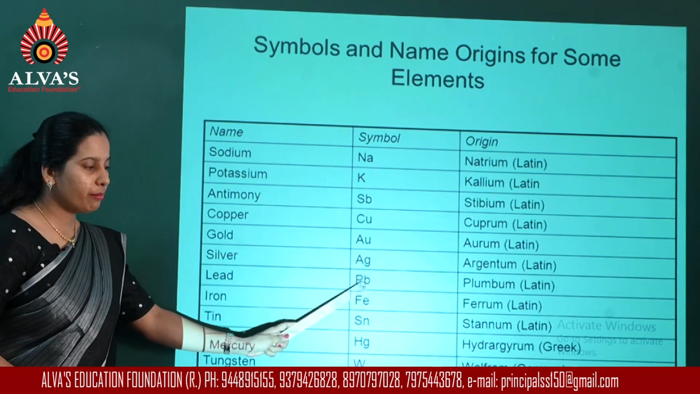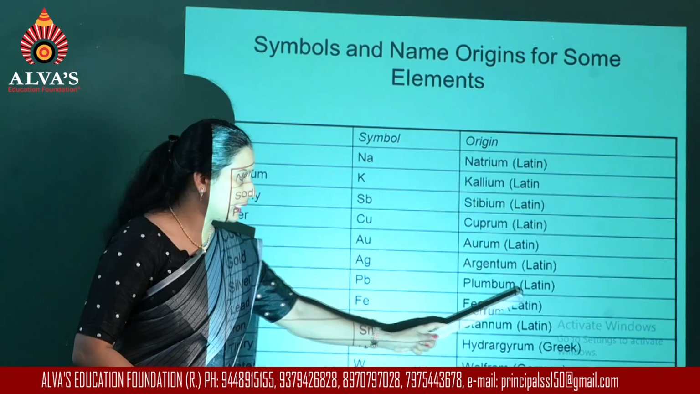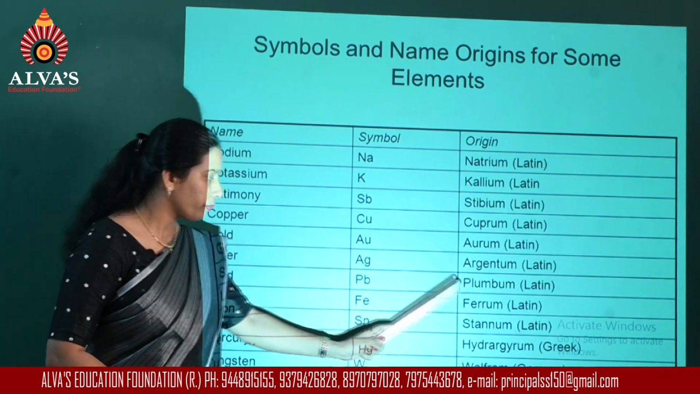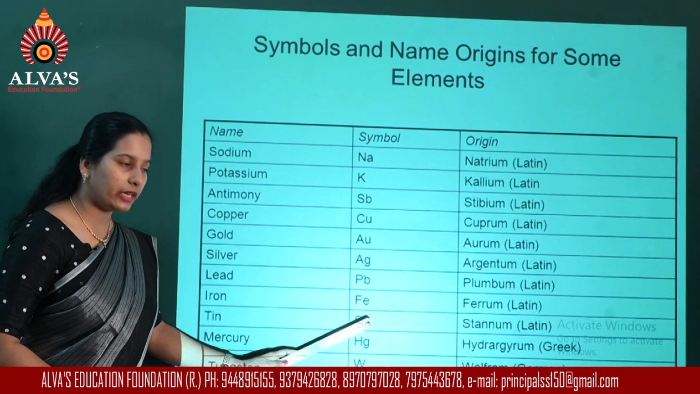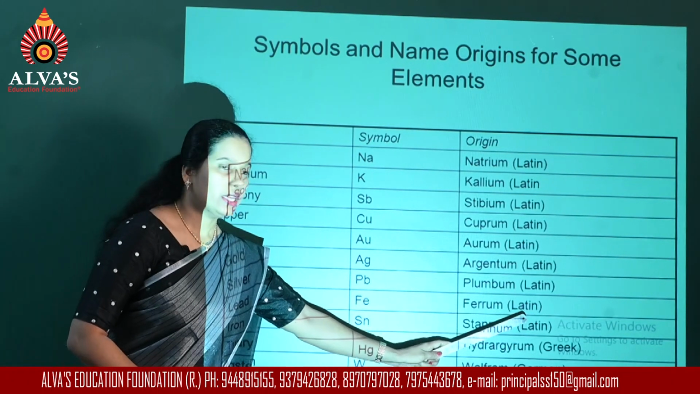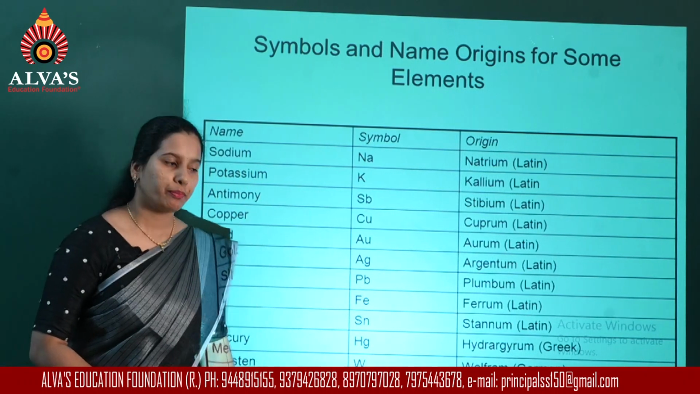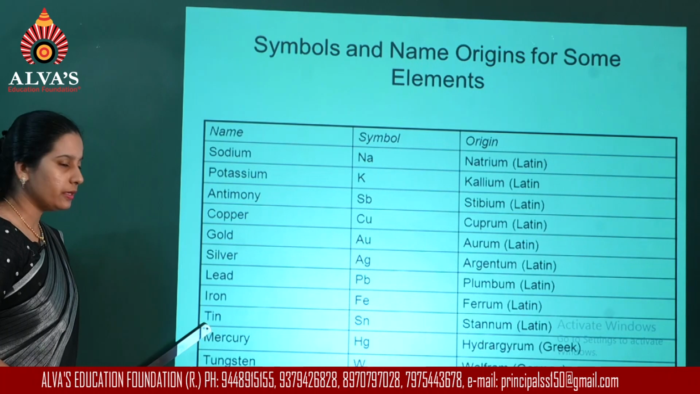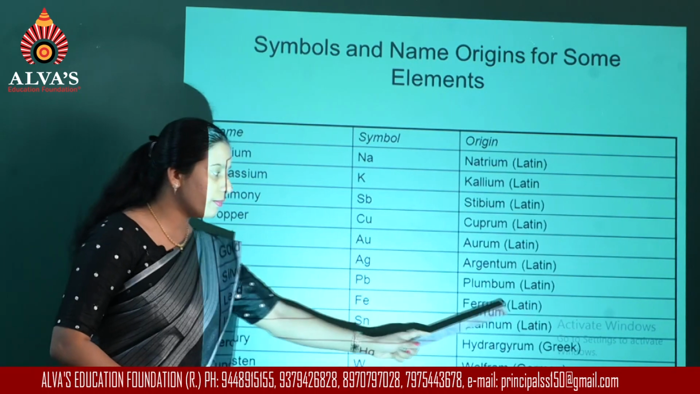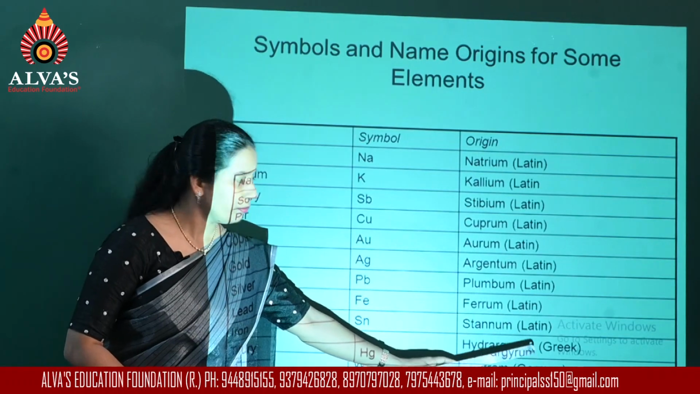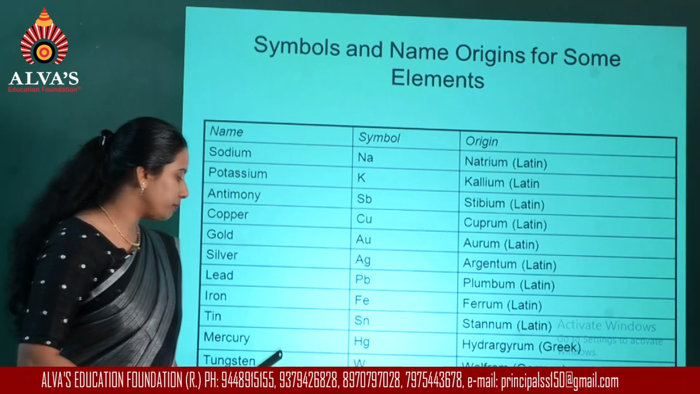Lead, the symbol used is Pb, which is derived from its Latin name plumbum. In the case of iron, the symbol used is Fe, and this is also derived from the Latin name, that is ferrum. In the case of tin, the symbol used is Sn, and this symbol again is derived from the original Latin name, it is stannum.